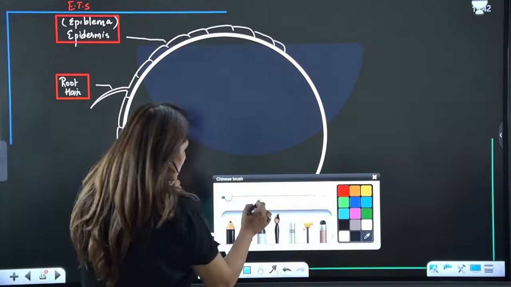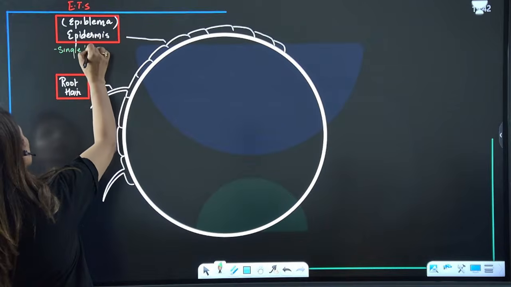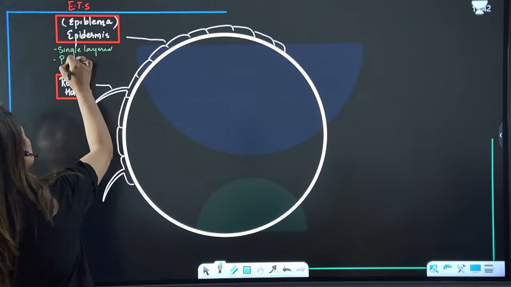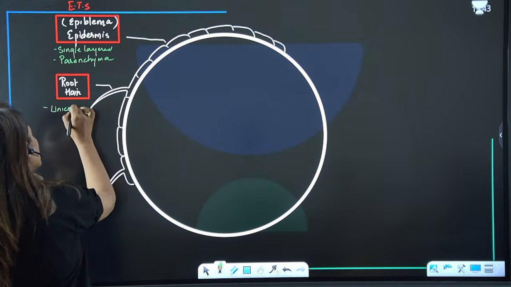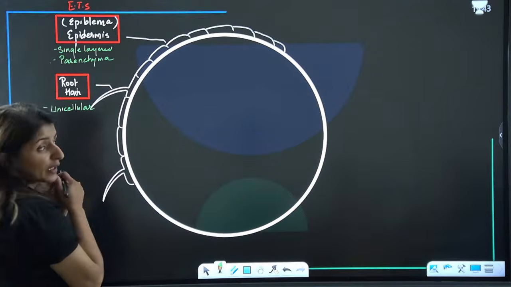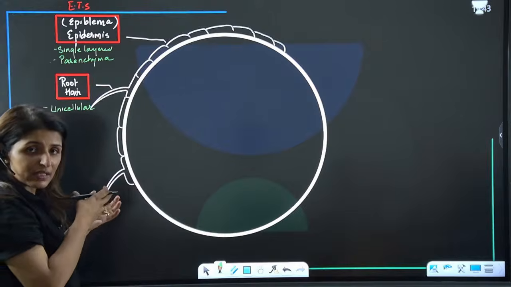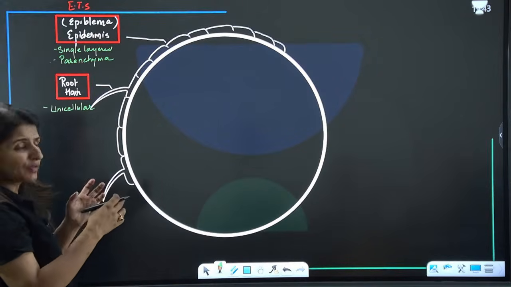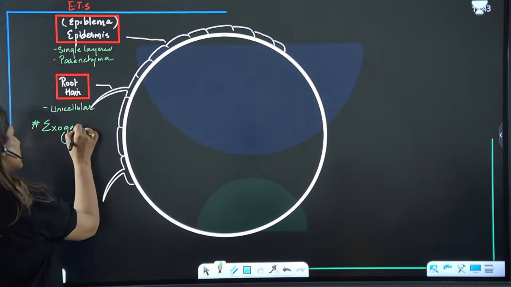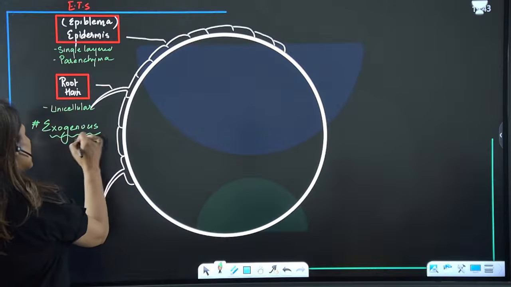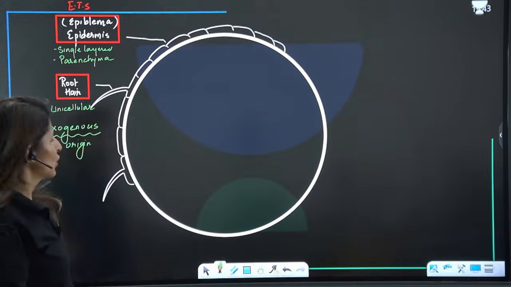This is always single layered, monolayer and made up of parenchyma, right? Root hairs are always unicellular and they're formed as an outgrowth of these parenchyma cells, right? Now, since the origin of root hair is from the outer cell, it is just formed from the outgrowth of this outer cell, we say that root hairs are exogenous in origin. Is that clear? Exogenous in origin, right?